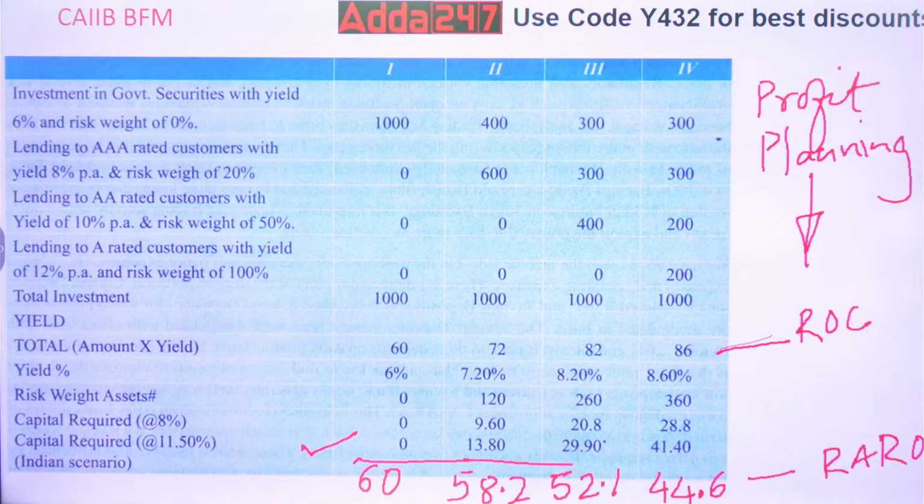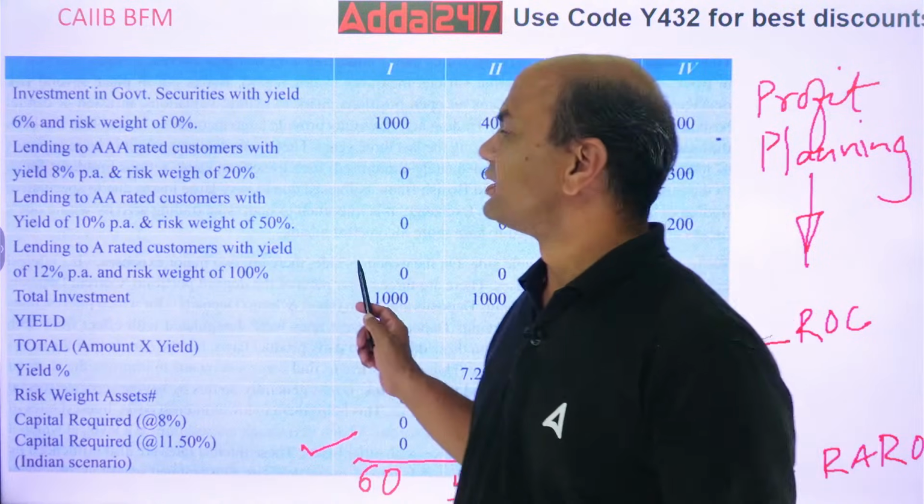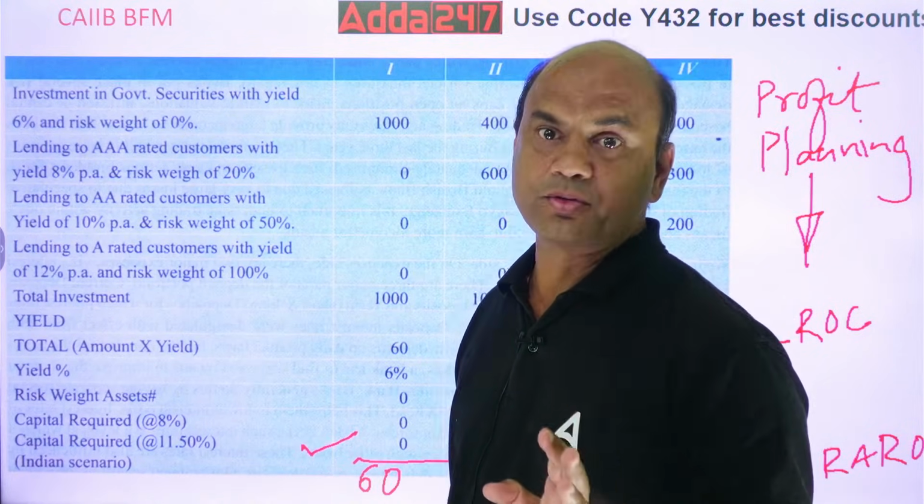Let's move on with Rarok. See this. There are 3 numericals in Rarok which come to you in exam.